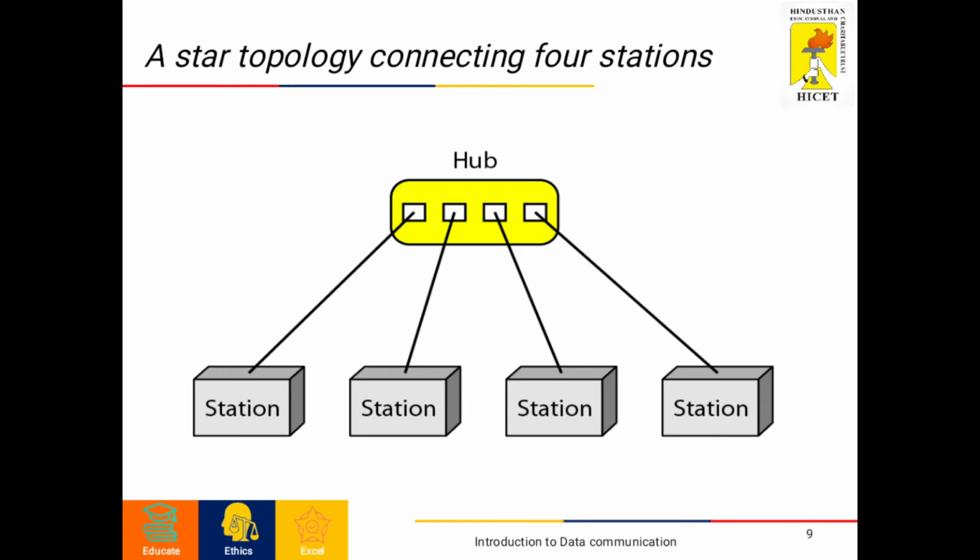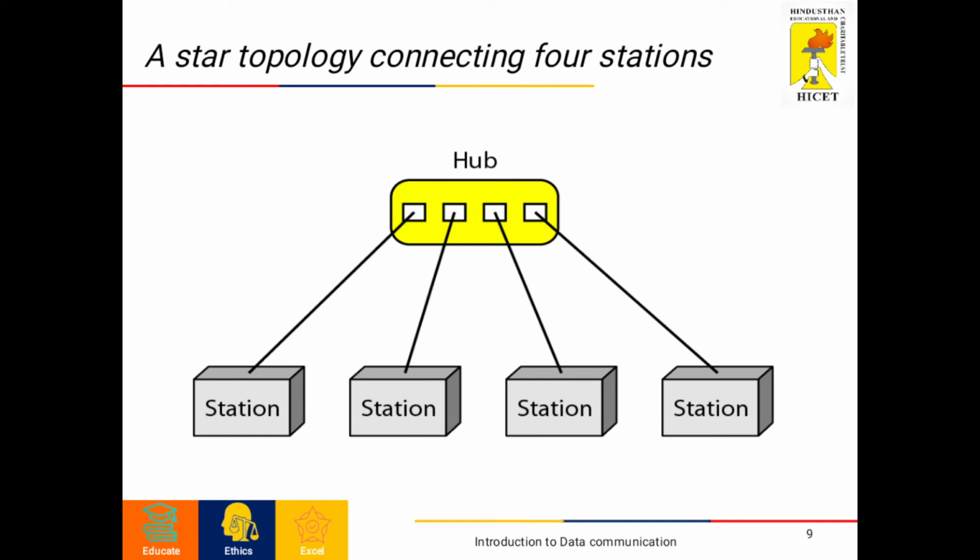The one central controller here is called the hub. If one device wants to send data to another, it sends the data to the controller, which then relays the data to the other connected devices. The stations cannot communicate directly in the star topology.